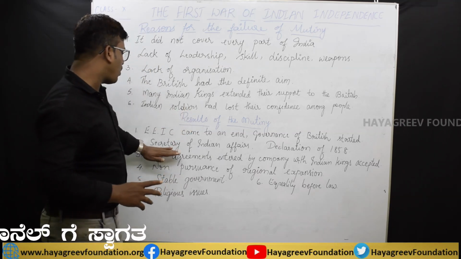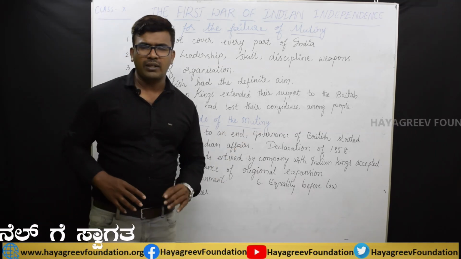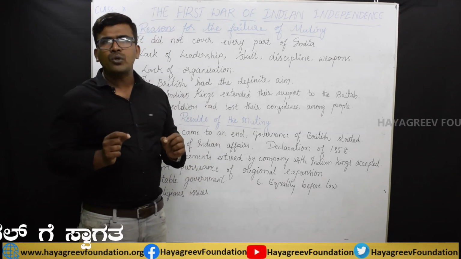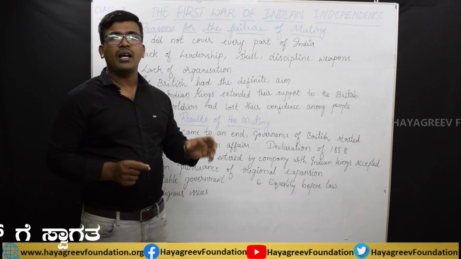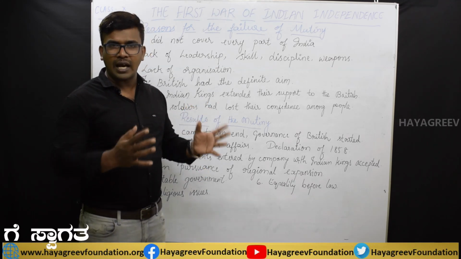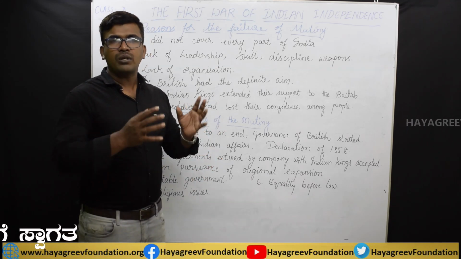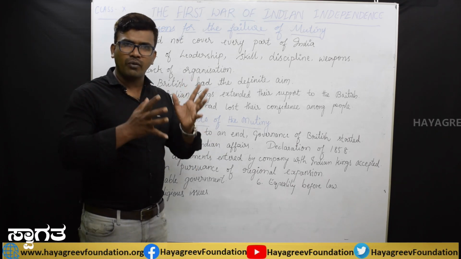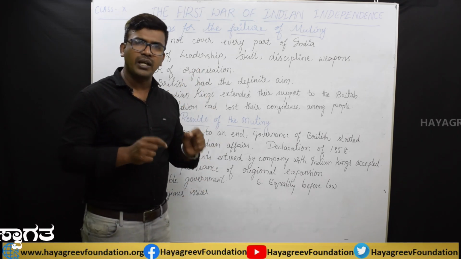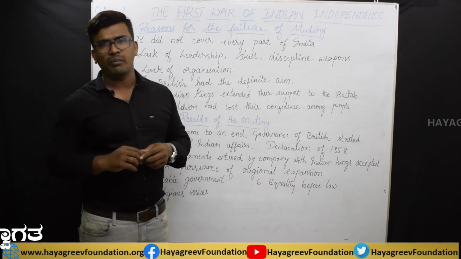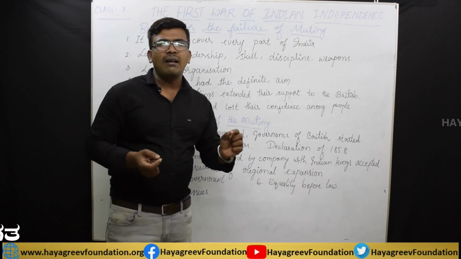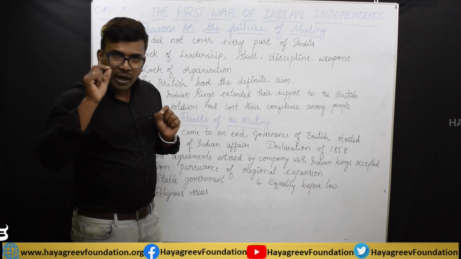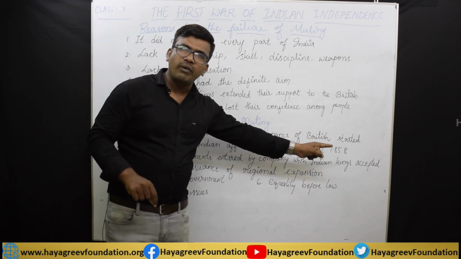But being in England, they cannot make administration, no. So they appointed the Secretary of Indian Affairs or Secretary of State. A new post was created and he was appointed in India. Being in India, he was responsible for all the activities. He was answerable for all the activities which have taken place in India to the England Parliament. And then, during this time only, the England Queen made a declaration in the year 1858.